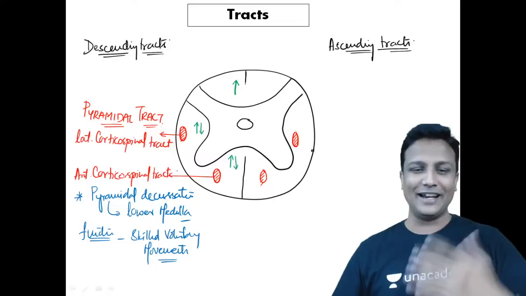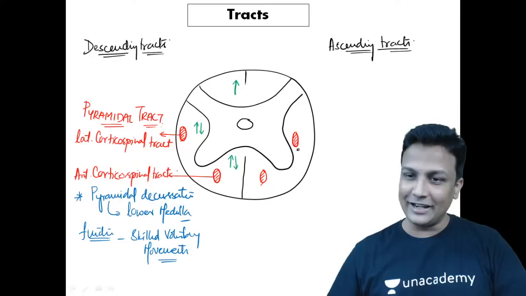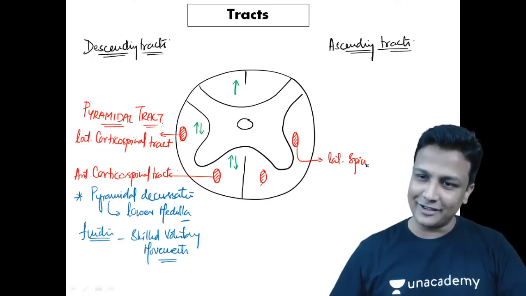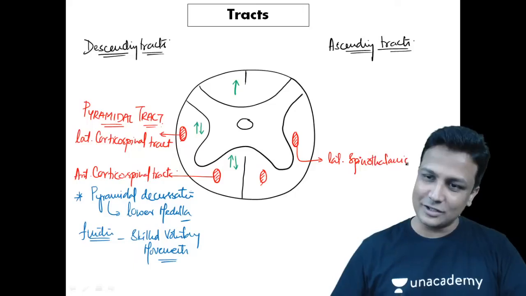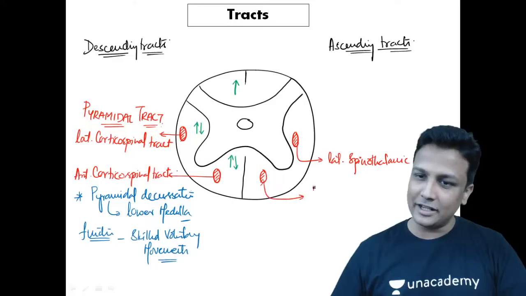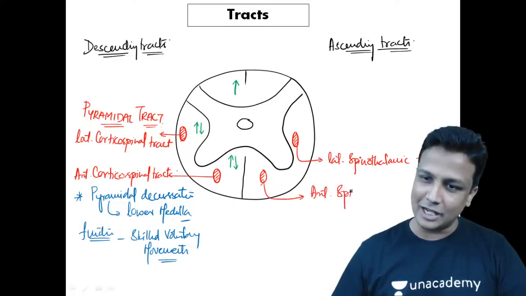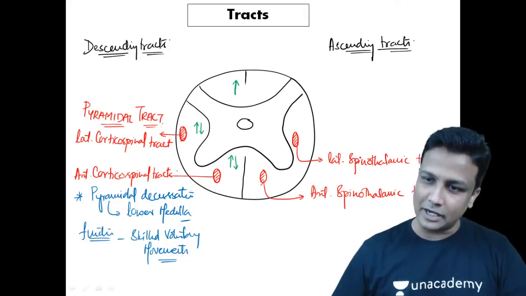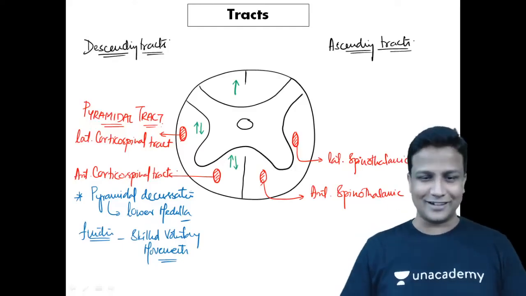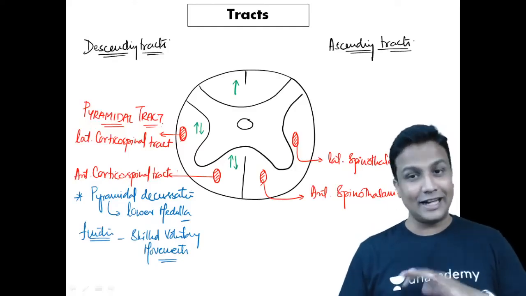The one in the lateral column is the lateral spinothalamic tract, and the one in the anterior column is the anterior spinothalamic tract. From the name itself, you can understand it goes from the spinal cord to the thalamus above. So it is an ascending tract, spinothalamic tract, lateral and anterior.